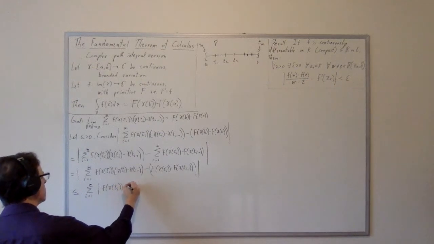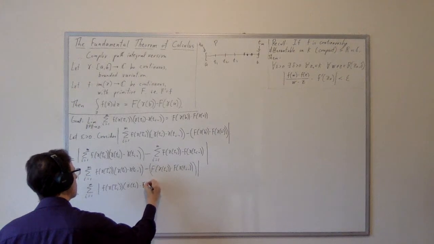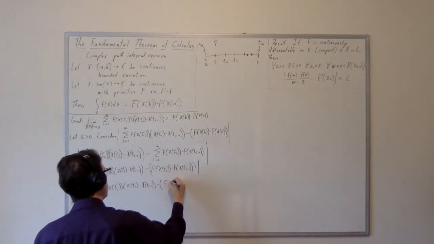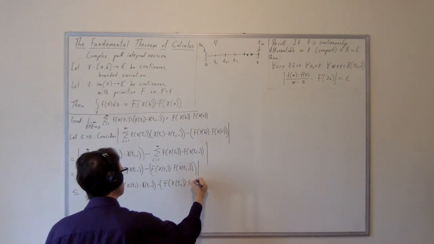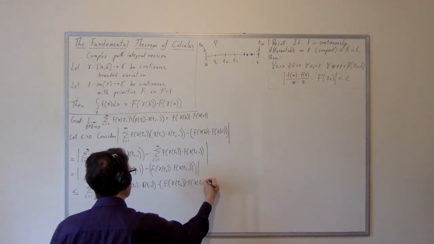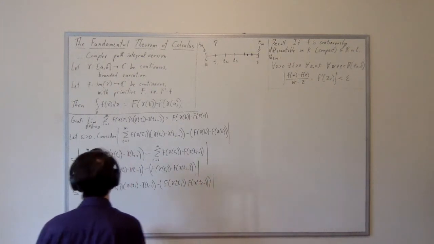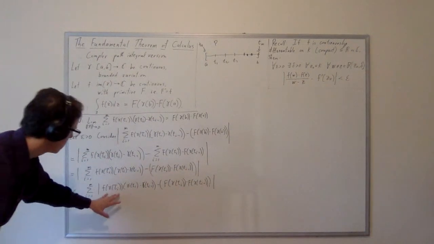I'm not doing anything else in this step, but I'll just move the modulus sign inside. And then we're going to have to do something a little bit more algebraically interesting. Okay, so that's the triangle inequality there, and I've moved the modulus sign inside, and I want to control this term.